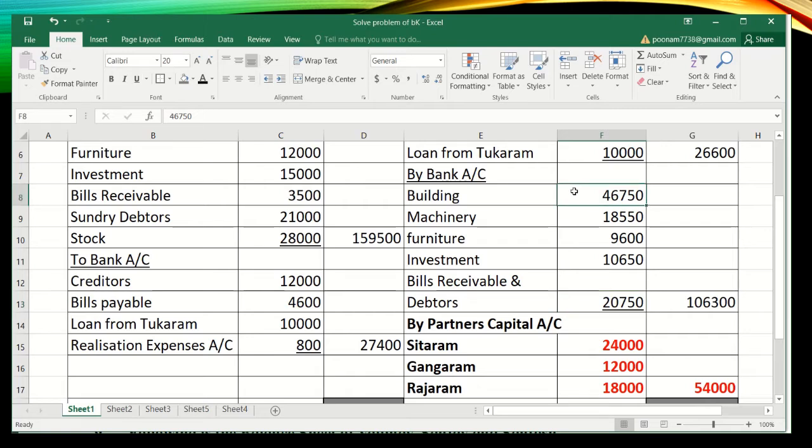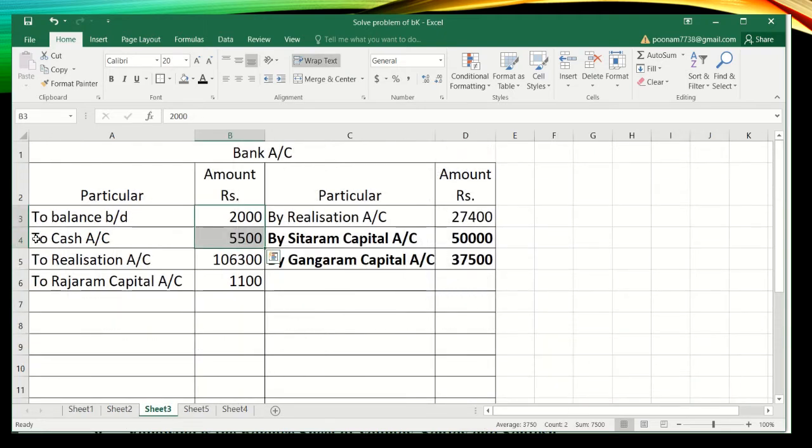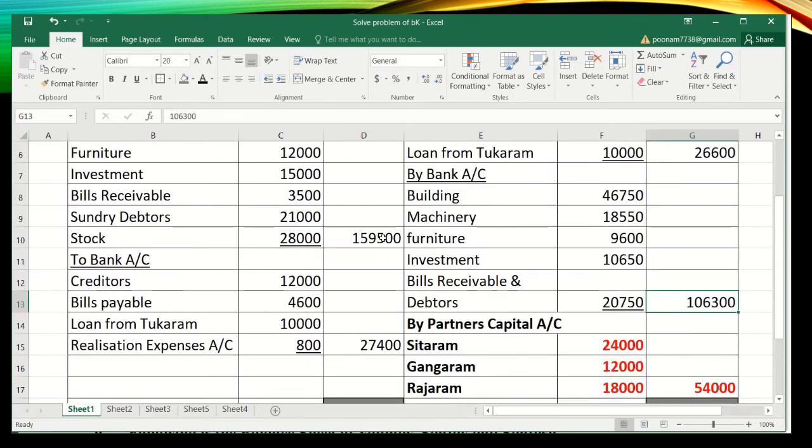So the total after selling all the assets is 1,06,300. So this is the amount which is realized after selling the assets, 1,06,300. So I will write it on the bank account debit side and the realization account credit side.